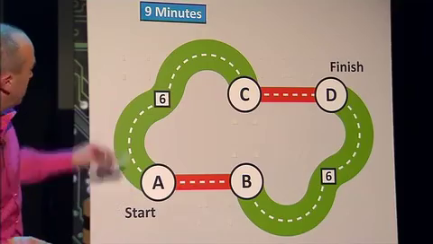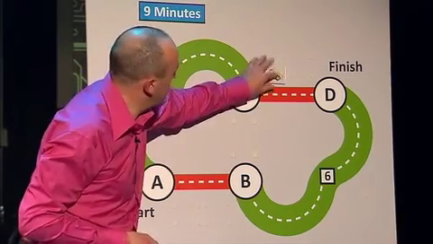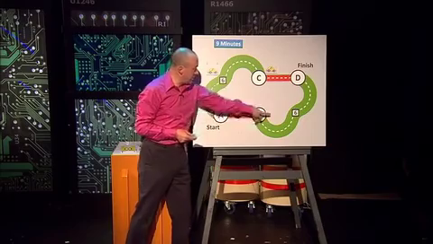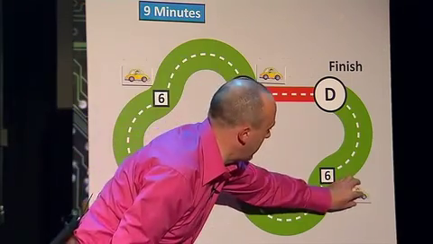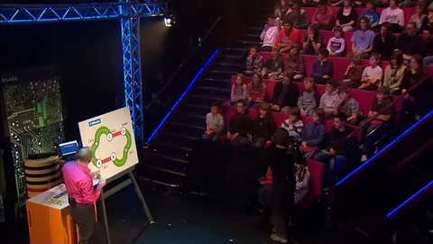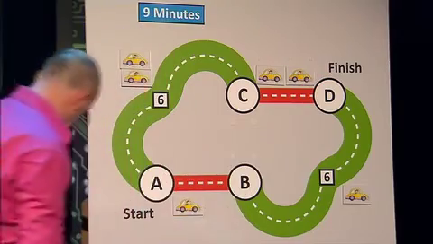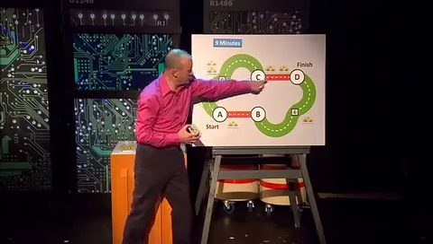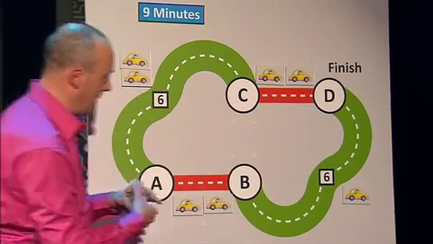So the first car, it doesn't matter which way they go. Let's just assume they go along the top here. The second car wants to avoid congestion on this road. So the second car is going to take the bottom route along there and then along there. The third car, again, it's both the same. They could go either way. Let's assume they go along the top there and along that red road. And the fourth car, again, wants to avoid congestion on this road, so they'll take the bottom route. So they go along there and then along there.